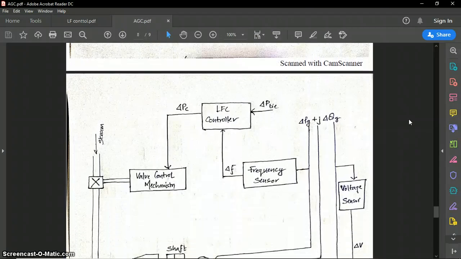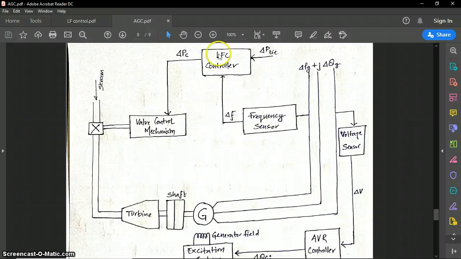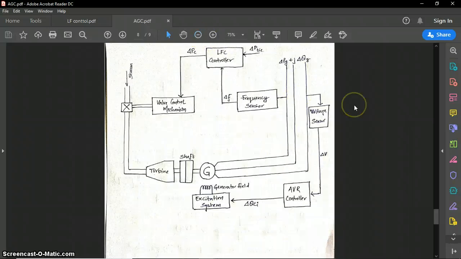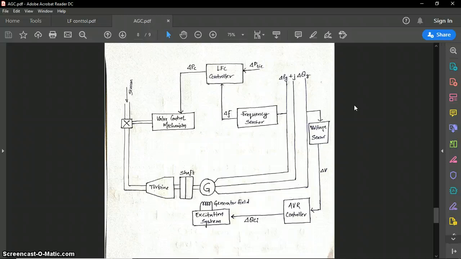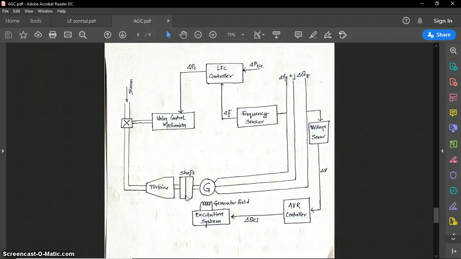Here we have a diagram showing what is automatic generation control. Here you can see that from one side the steam is coming, from one side the steam is coming, so these pipes are coming to the turbine.